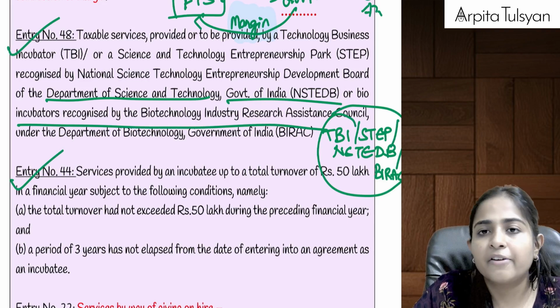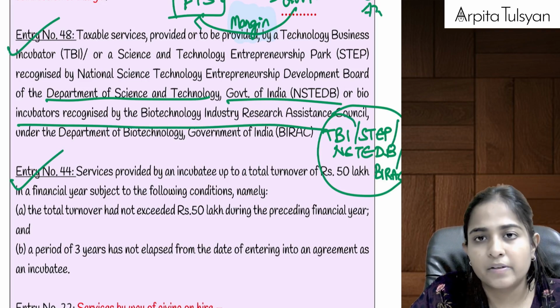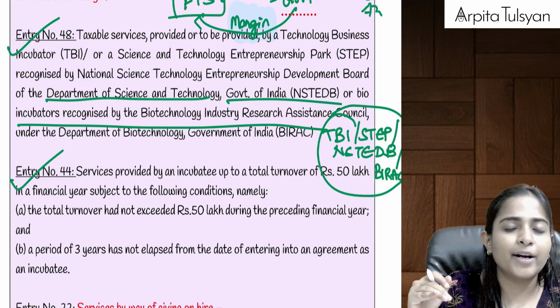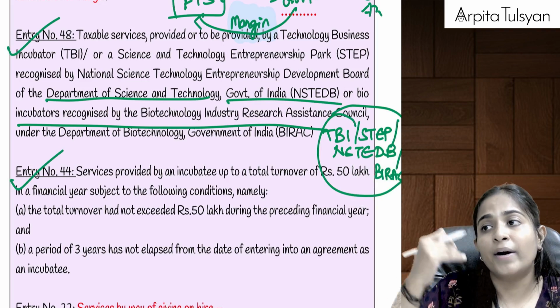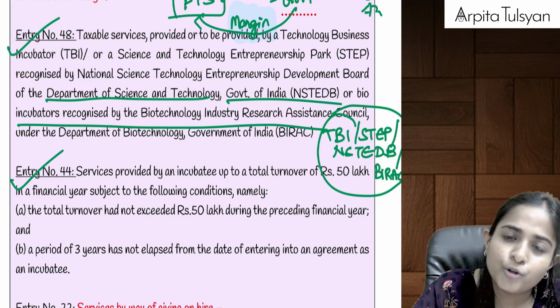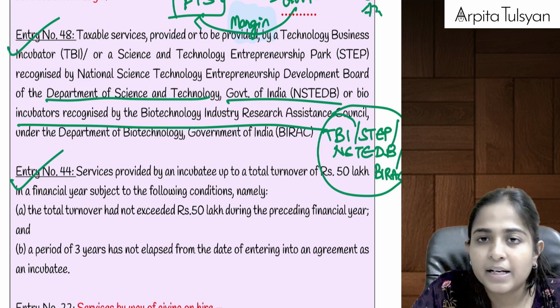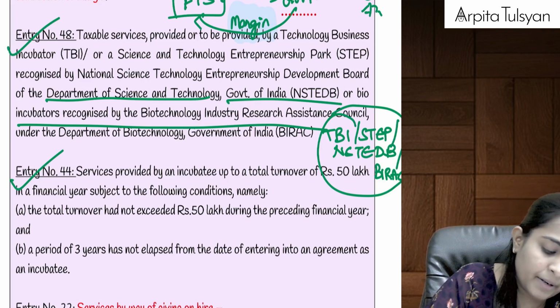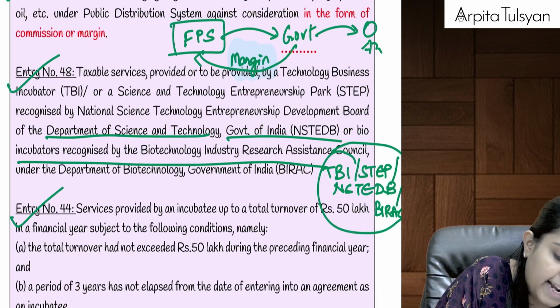If they are providing any taxable services, see, they are also providing help to another person from whom they are going to charge some consideration. They are also providing help with research, or providing some findings to the new startups. So they are also going to get some consideration, and on that consideration GST is totally exempted. So here basically, if you want, you can write: any services provided by incubators.